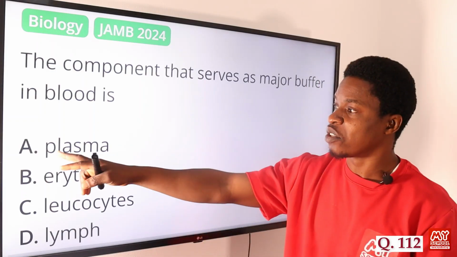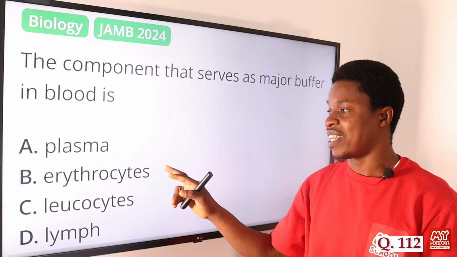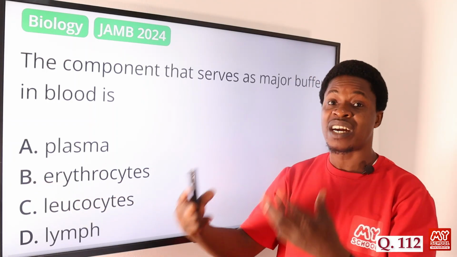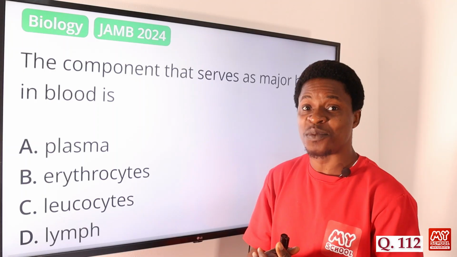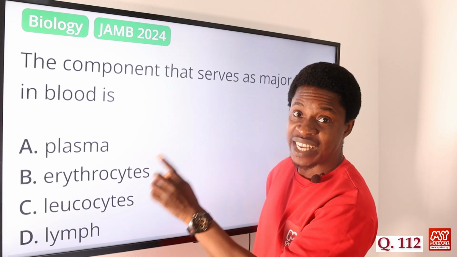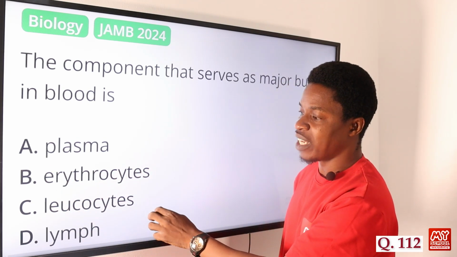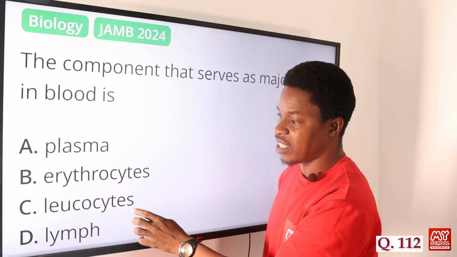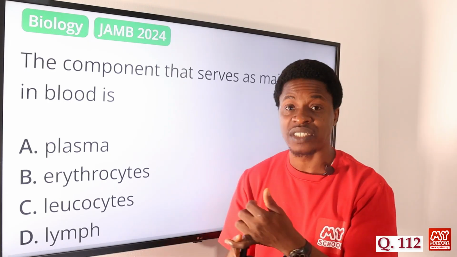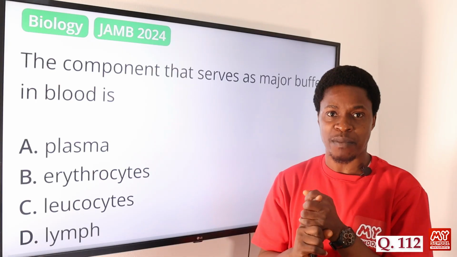Look at the options, we have plasma, we have erythrocyte. Erythrocyte, don't forget, is the other name for your red blood cells. And red blood cells are the carrier of hemoglobin to get attached to what? To the oxygen that is present in the body to take it for the release of energy in the food. Leukocytes are the white blood cells, and then we have the lymphocyte. All of these, whether the red blood cell, the white blood cell, the platelets, they are all suspended in the plasma.